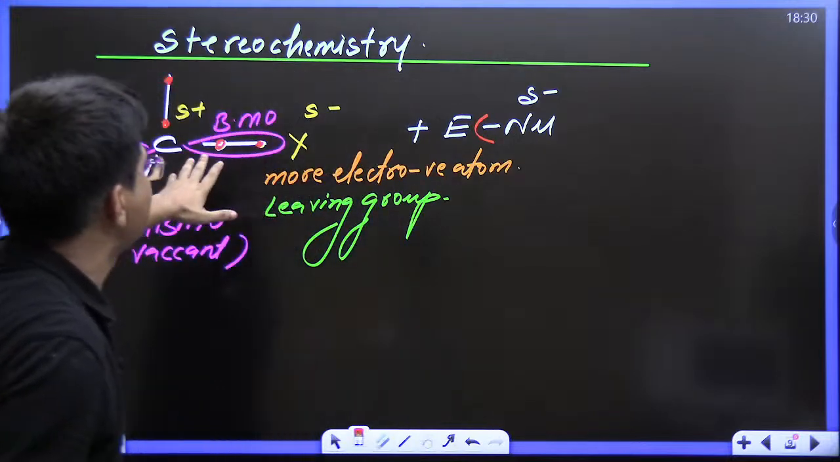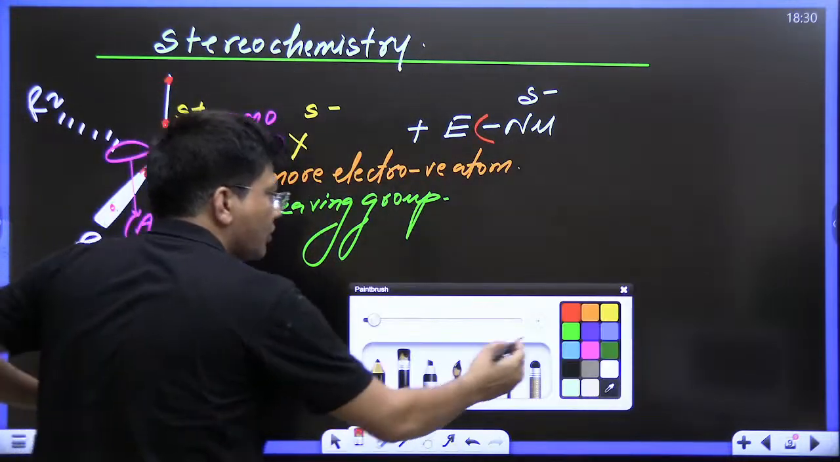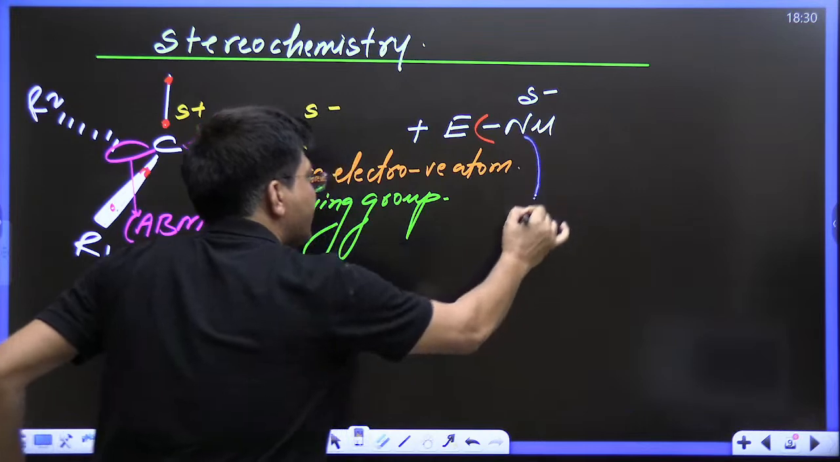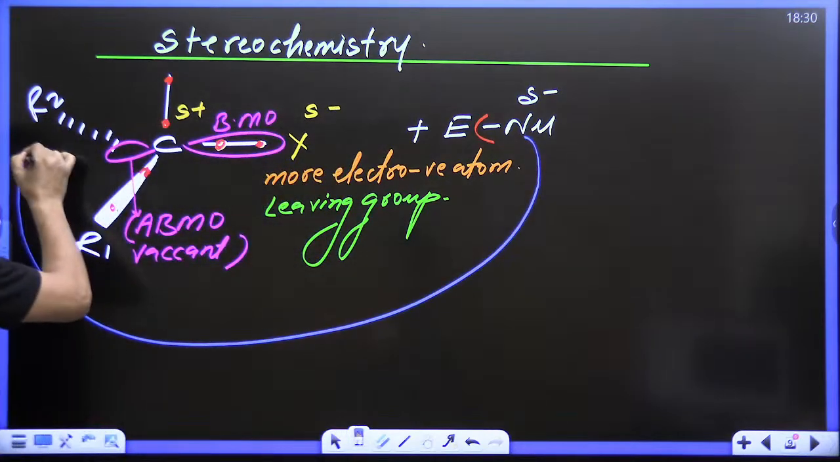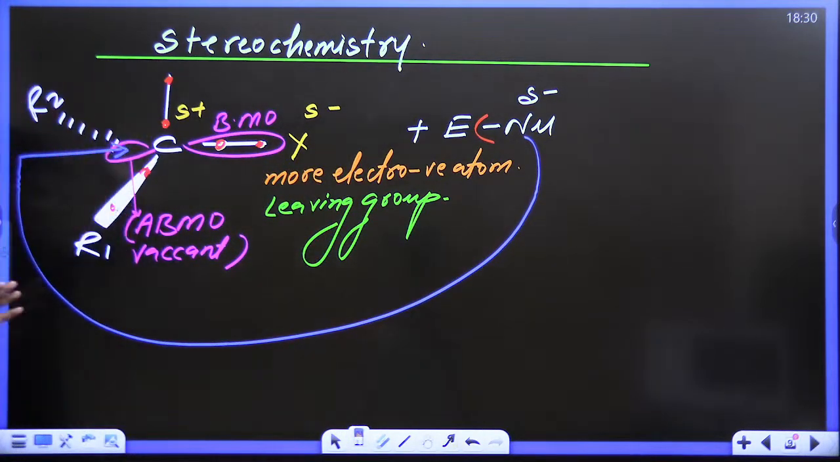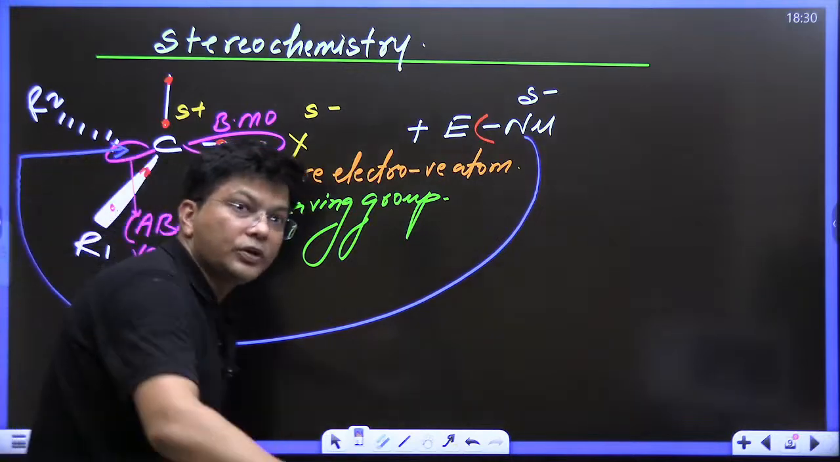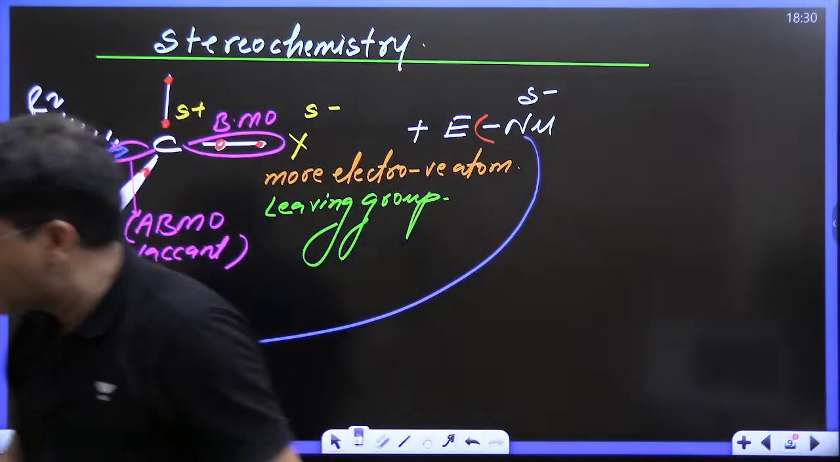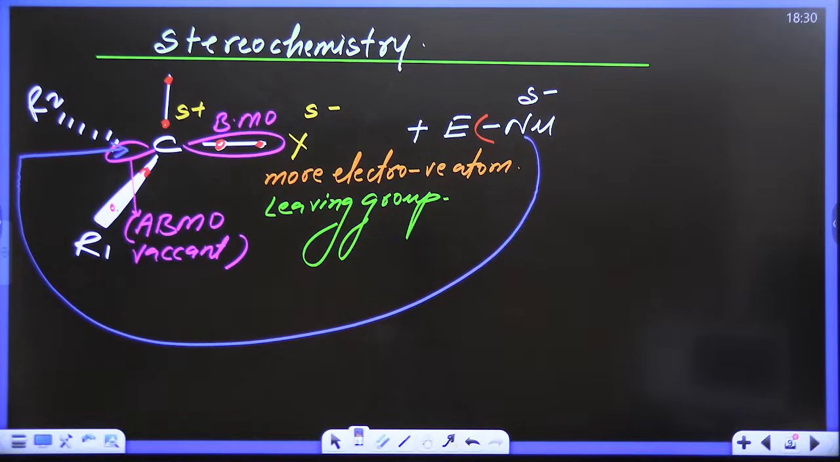It can't come from the front side. Nu has to come from the back side, exactly from the back side. This is the backside attack. See how the Nu will come. Let me show you, kids.